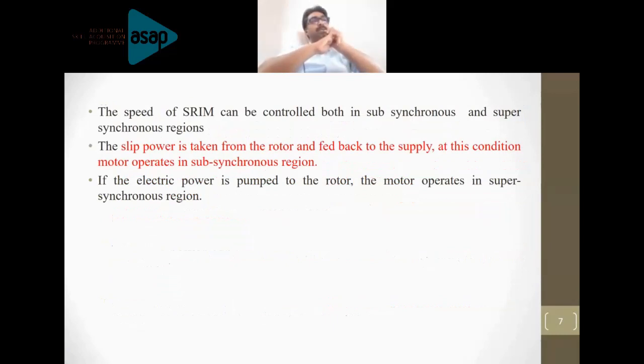The slip power can be recovered to the supply source and can be used to supply an additional motor which is mechanically coupled to the shaft. That is one particular technique. Don't take it as it is. What we fundamentally do with the slip power recovery scheme is that the slip power is recovered and utilized. So it can be either fed to the source or it can be utilized in some other way.